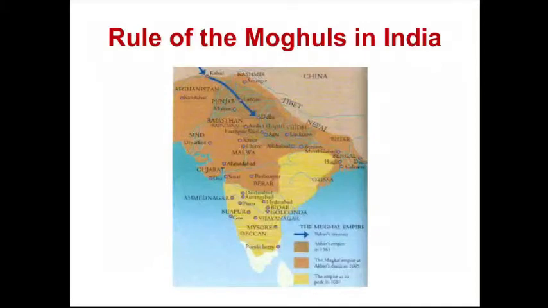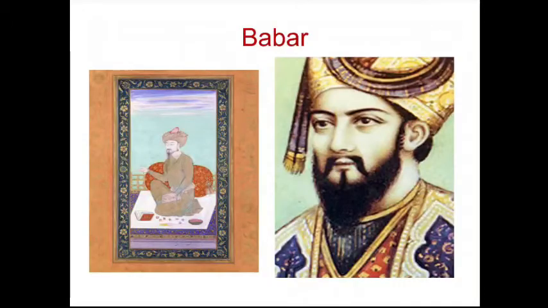Children, so, rule of Mughals in India. Overall, only the Mughals could rule North India, from 1526 to 1707. So nearly two centuries they ruled over North India.